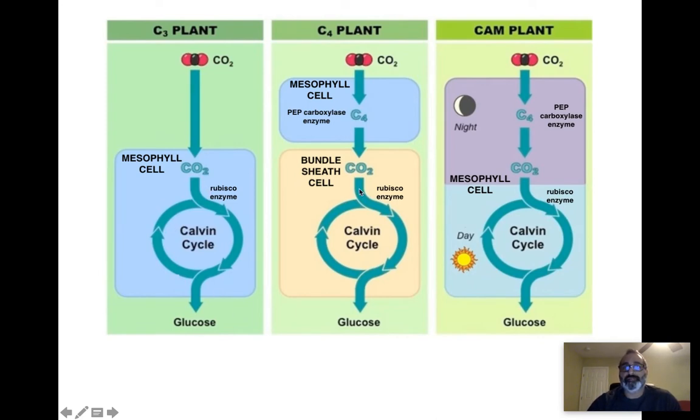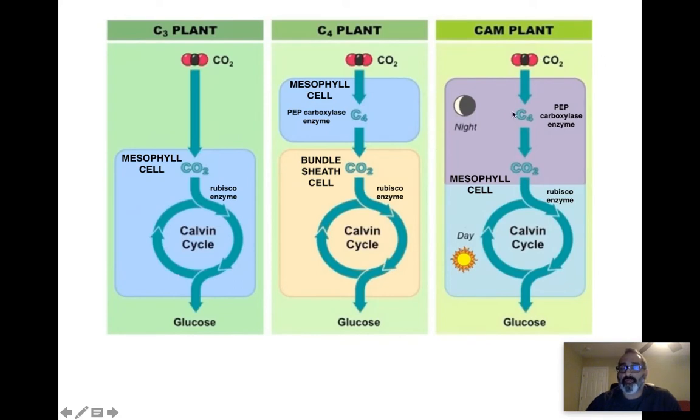All right. C4 plants, CO2 enters, mesophyll cell, PEP carboxylase, extra enzyme, 4 carbon molecules made and stored in this extra cell. Then it gets released when the stomata are partially closed during the daytime, and this allows the Calvin cycle to take place. Also has the rubisco enzyme. That's the term C4 plants, 2 compartments. Right? CAM plants, they also have PEP carboxylase.